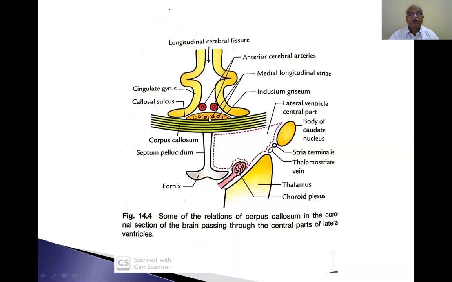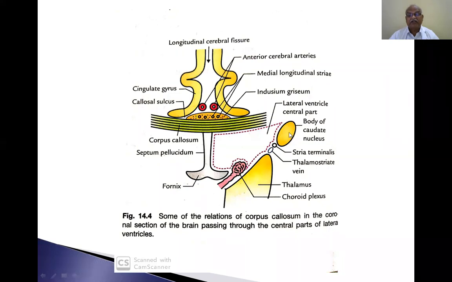This is the indusium griseum. This is the longitudinal cerebral fissure passing between the two cerebral hemispheres, this is the right cerebral hemisphere, this is the left cerebral hemisphere. These are the anterior cerebral arteries. This is the corpus callosum. This is the central part of the lateral ventricle.